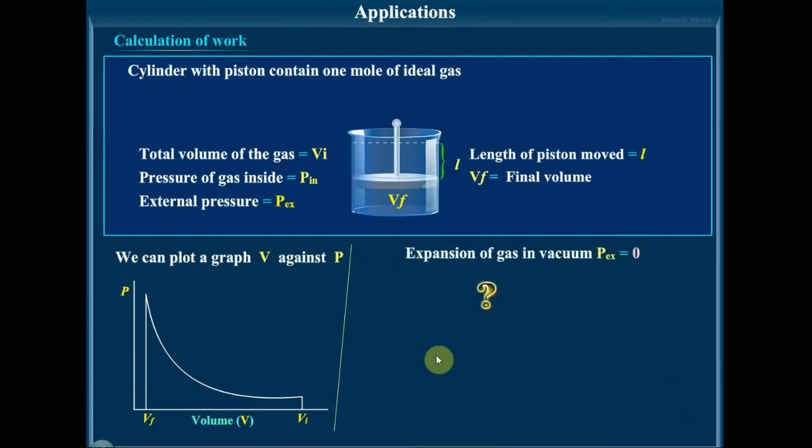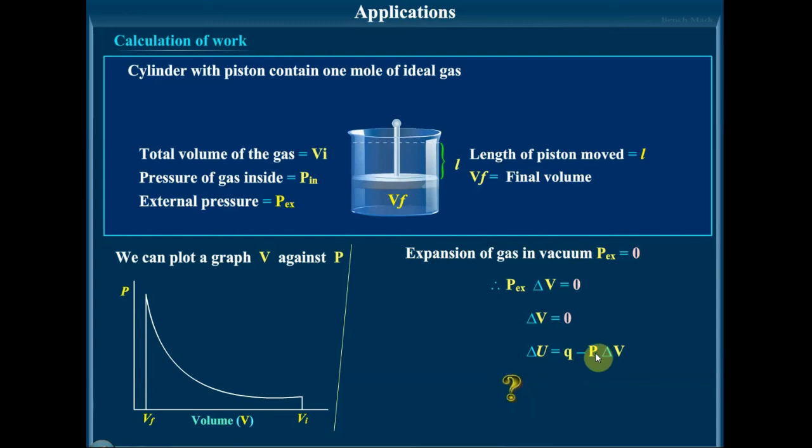Now, during the expansion of a gas in vacuum, the external pressure is equal to 0. So P external into delta V would be equal to 0, and delta U is equal to Q minus P delta V. Why is it Q minus P delta V?